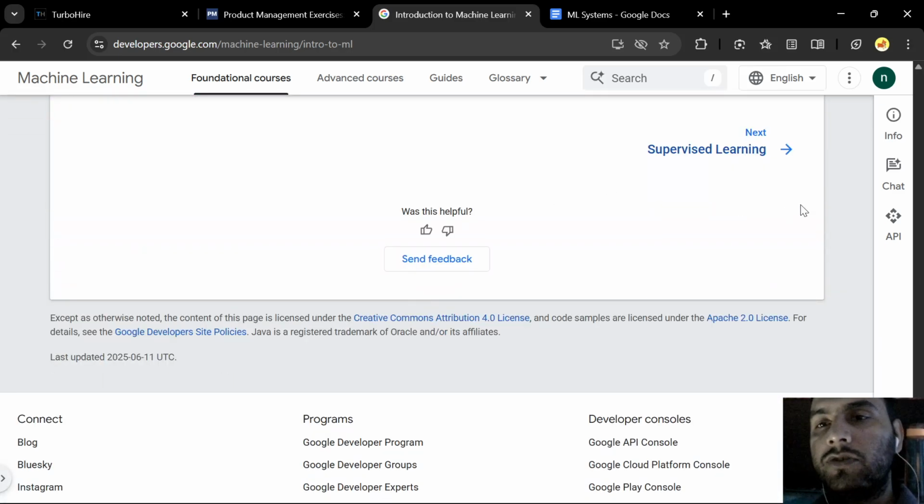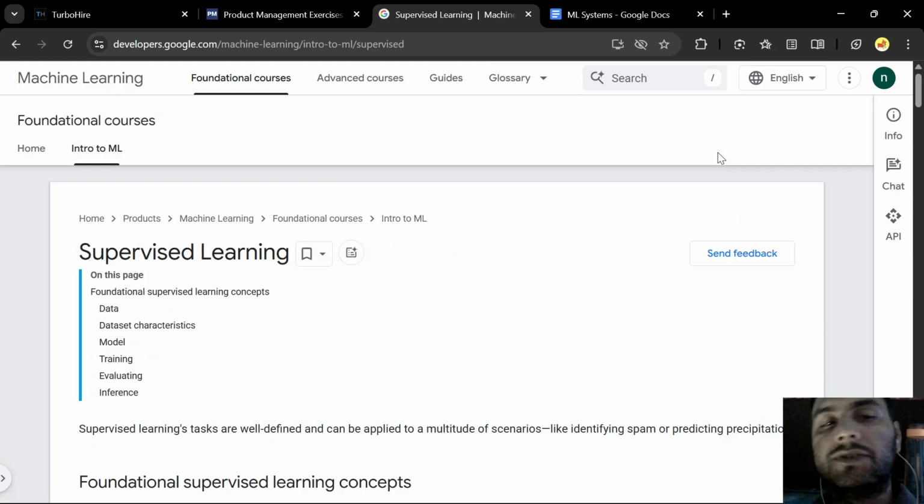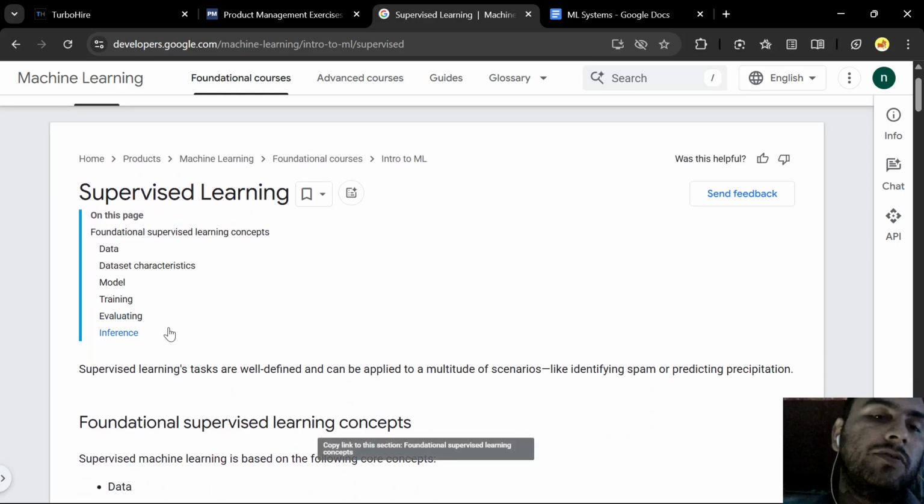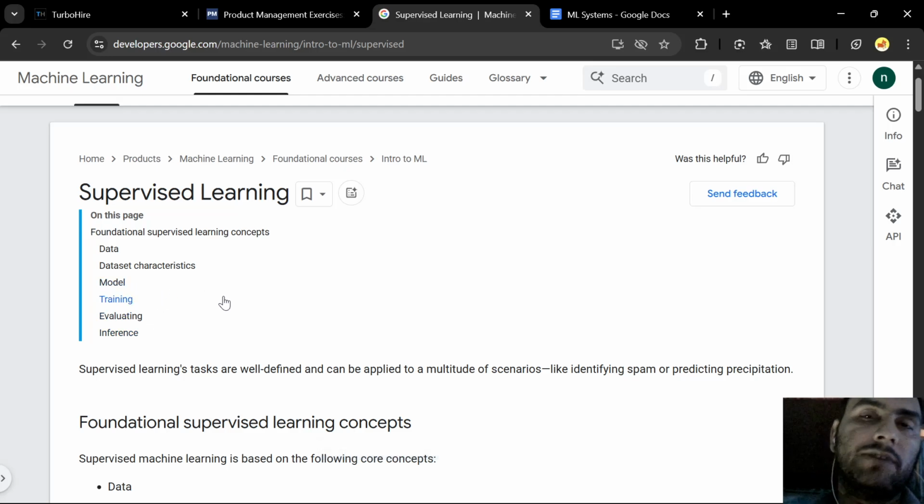So now we move on to supervised learning. After supervised, there is regression and classification. These are some of the important concepts in learning: data, data set characteristics. What is a model? What is training? What is evaluating? What is inference? A model is a piece of software or a piece of code that we already know.